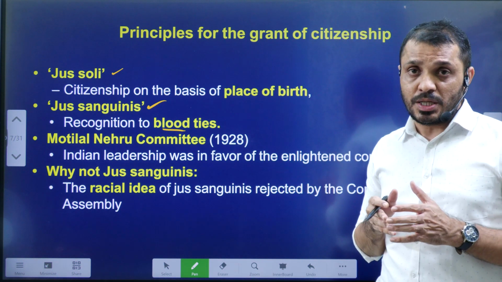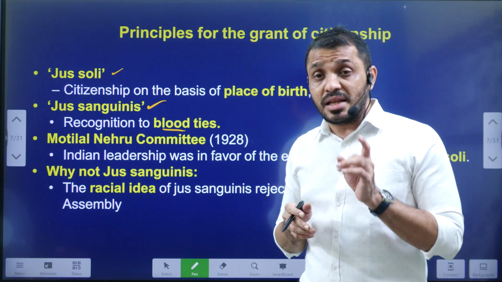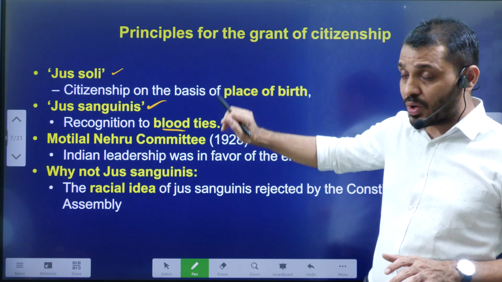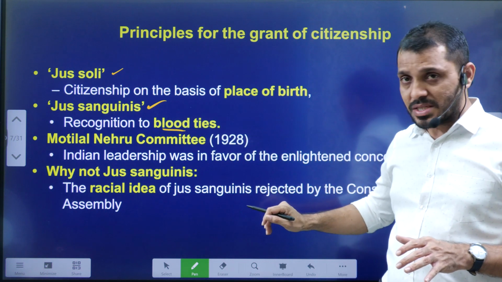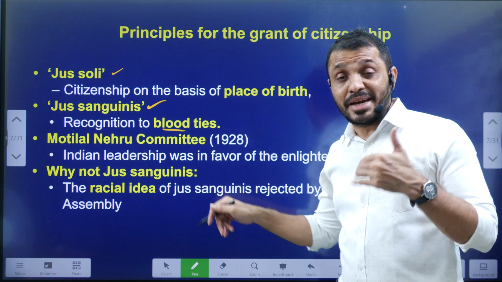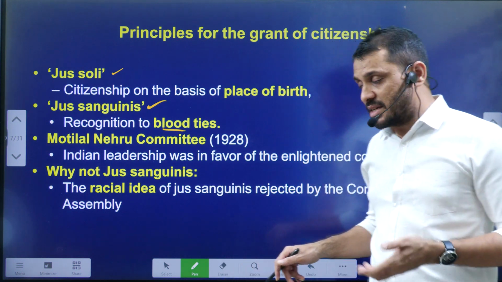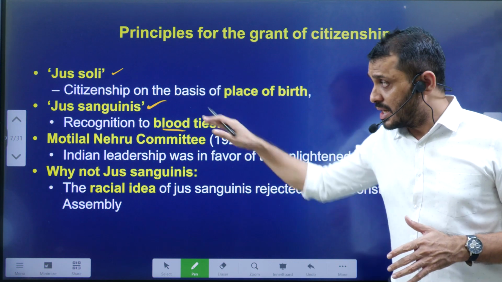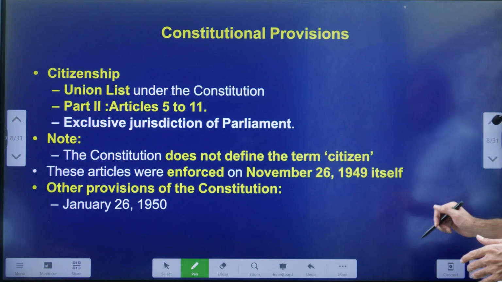In response to that, we drafted the Motilal Nehru Committee, and in the Motilal Nehru Committee also, we supported only citizenship by soil, but not by blood, because citizenship through blood relation may lead towards racial discrimination. To avoid that kind of image, we went for jus soli rather than jus sanguinis.